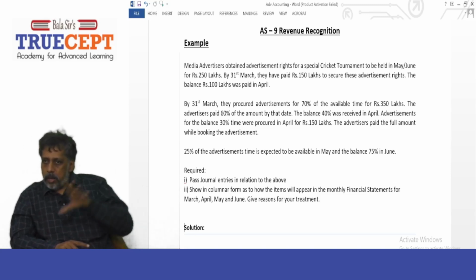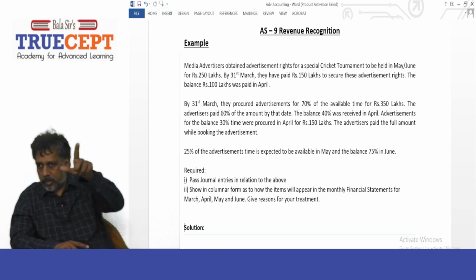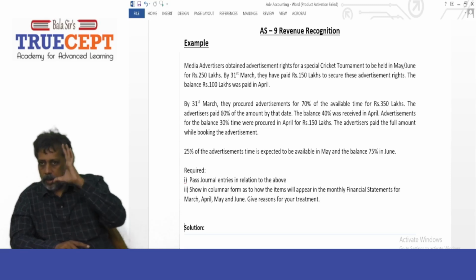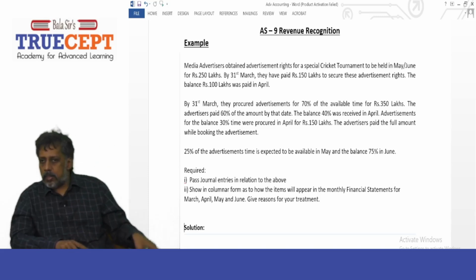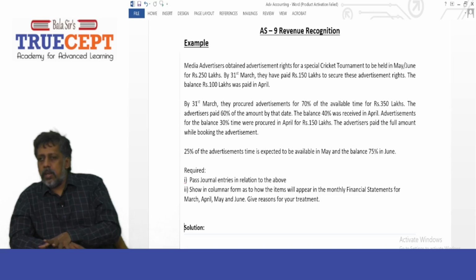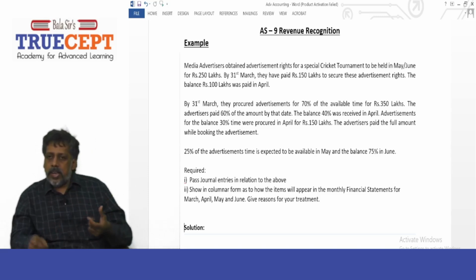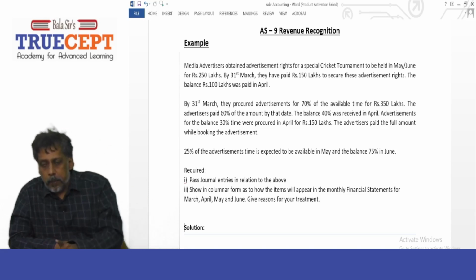Even though you paid the 250 lakh to the channel, remember, you are in the middle. Even though you paid 250 lakh in the month of March and April, and received rupees 500 lakh from the advertiser in March and April, please do not recognize your income and expense. Don't recognize the revenue when received, and do not recognize cost when paid for.